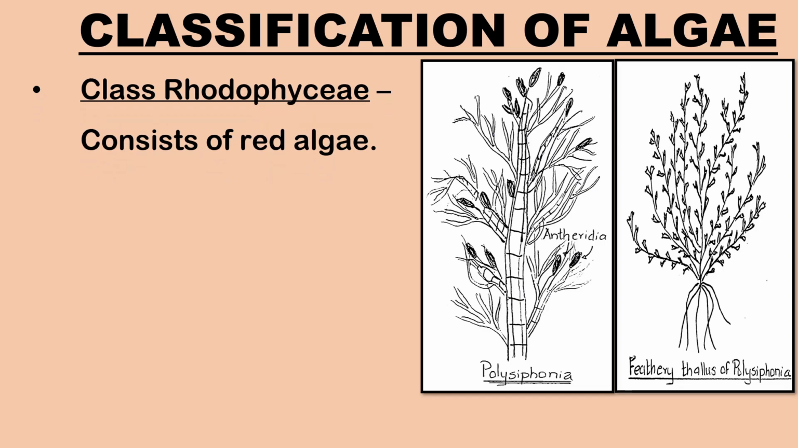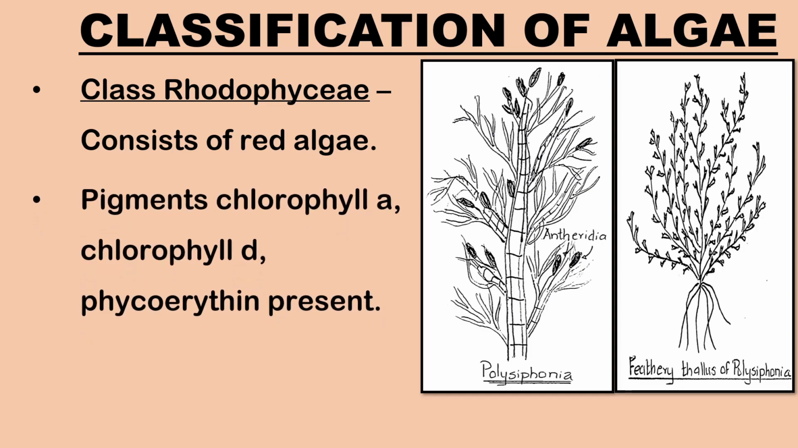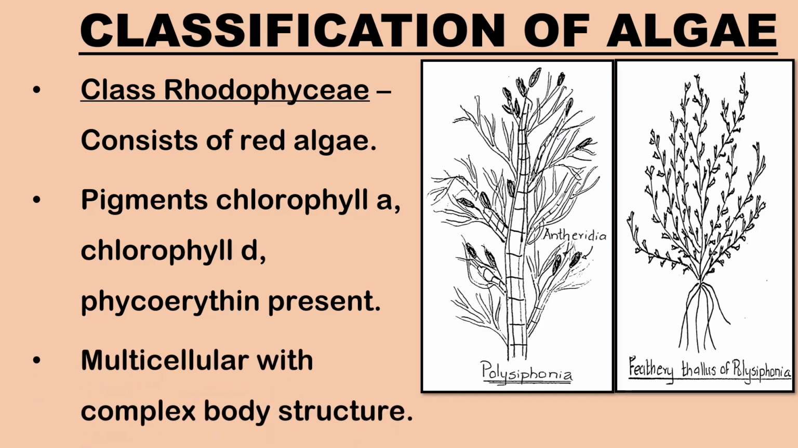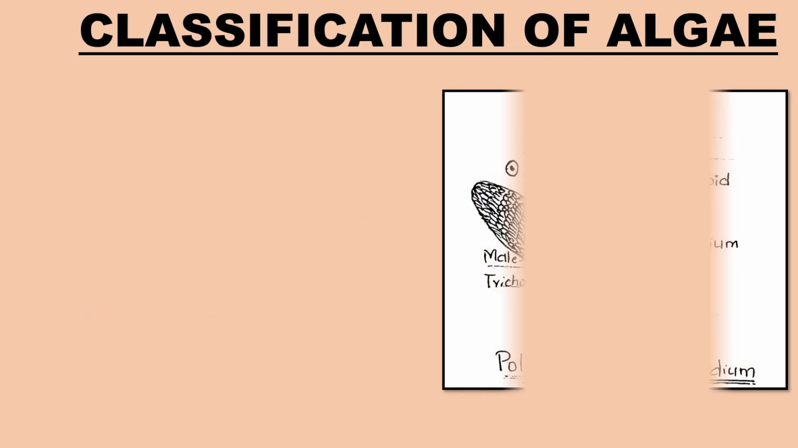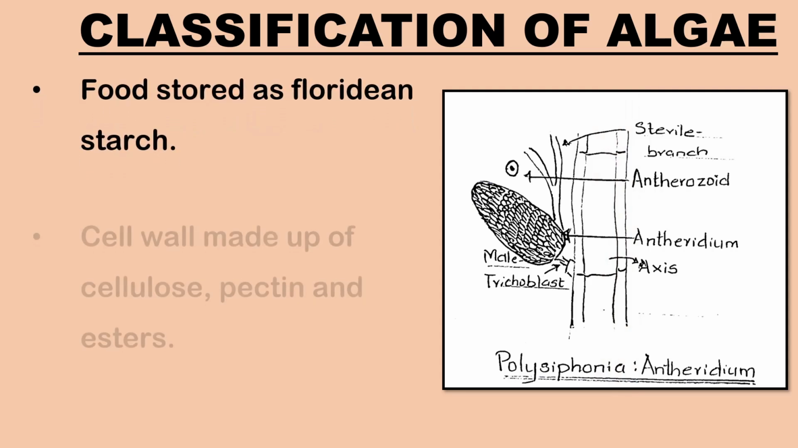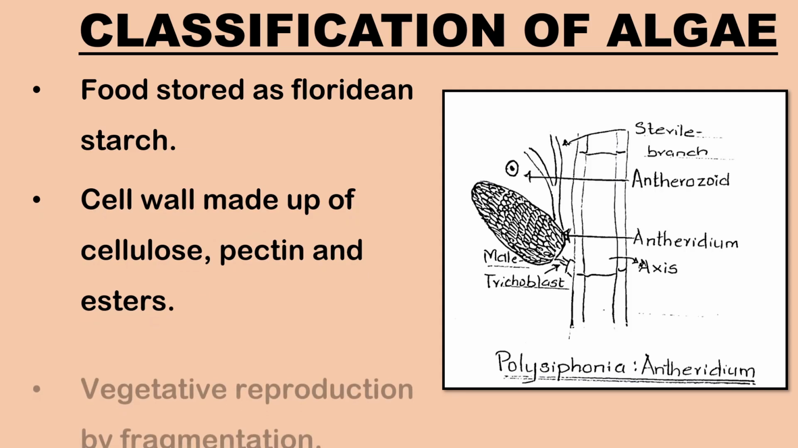Rhodophyceae consists of red algae. Majority of them are marine. Pigments chlorophyll a, chlorophyll d, and phycoerythrin are present in their body. They are mostly multicellular with complex body structure. The food is stored as floridean starch. Cell wall is made up of cellulose, pectin, and esters.